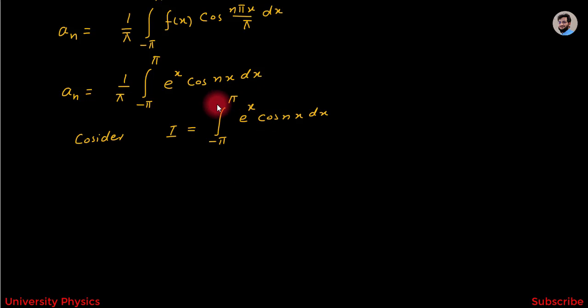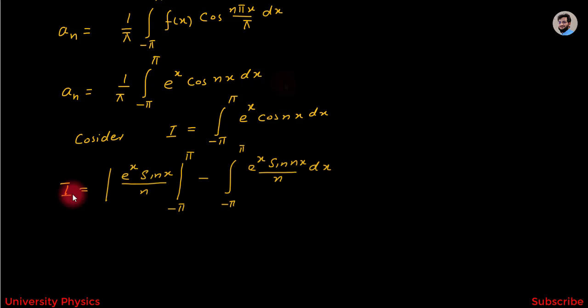Now I have to integrate this using integration by parts and we will get I = e^x sin nx / n, the limits are from -π to +π, minus integration from -π to +π e^x sin nx / n dx.